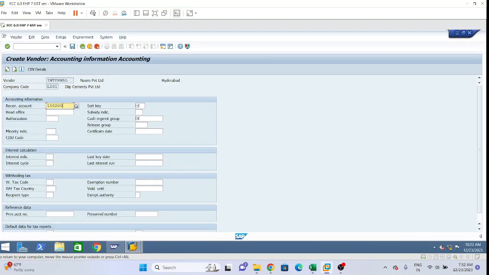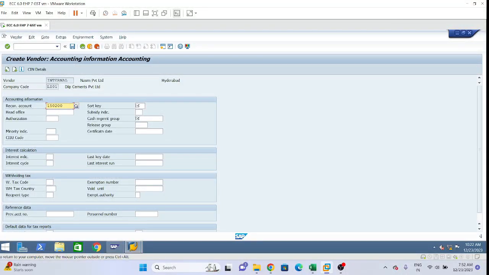So basically, the recon account has to be selected based on the account group which we select. We will not give account group domestic and here give a different account group like services. It should be the same.